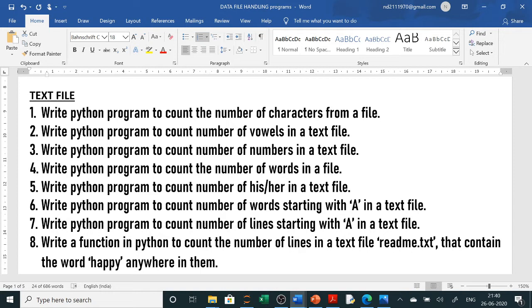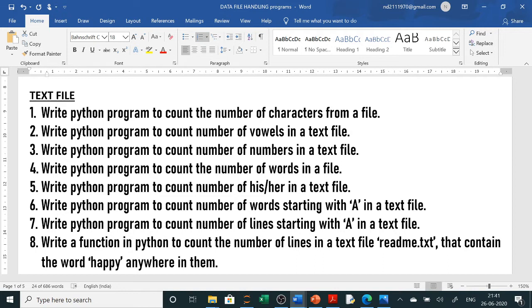If it is word wise, then we write dot read dot split. Dot read will completely read the paragraph and split will break it into words, and then we can use a for loop, for word in that list, and collect one by one word. For lines, you can either write readlines and then split it, or simply write readline.